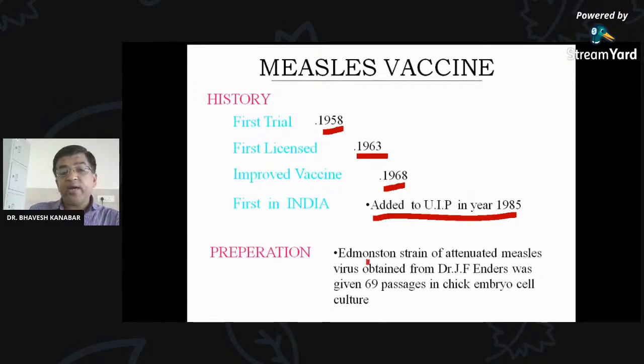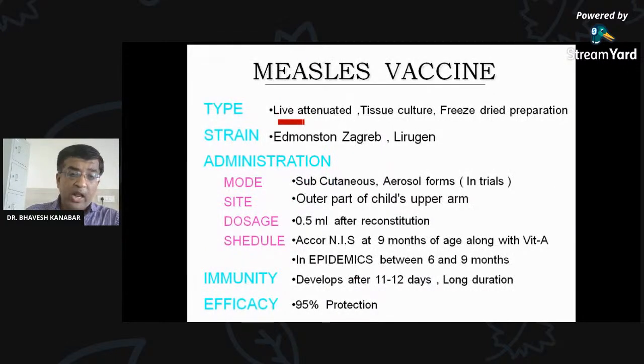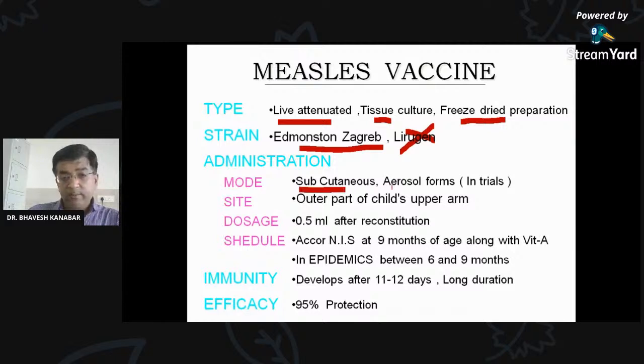Preparation: it contains Edmonston-Zagreb strain of attenuated measles virus. Right? And it has been purified by passage through 69 chick embryo cell cultures. It is a live attenuated vaccine, tissue culture type, and freeze-dried preparation. The strain is Edmonston-Zagreb strain. We are using this, so no need to remember this type. It is given subcutaneously, right?